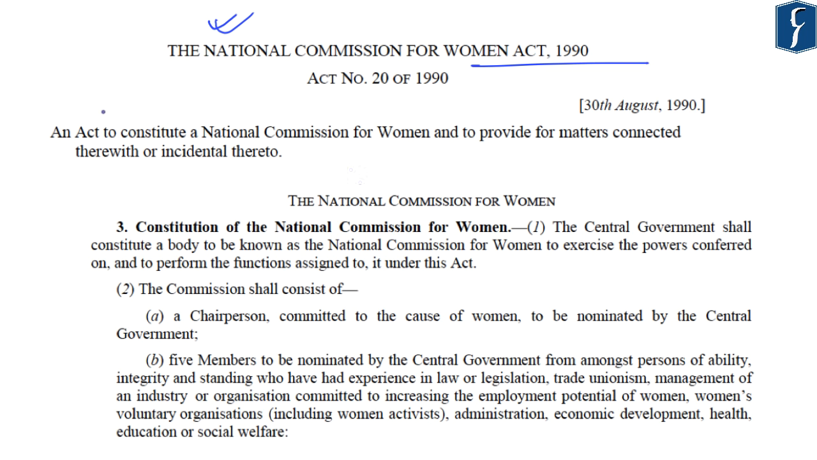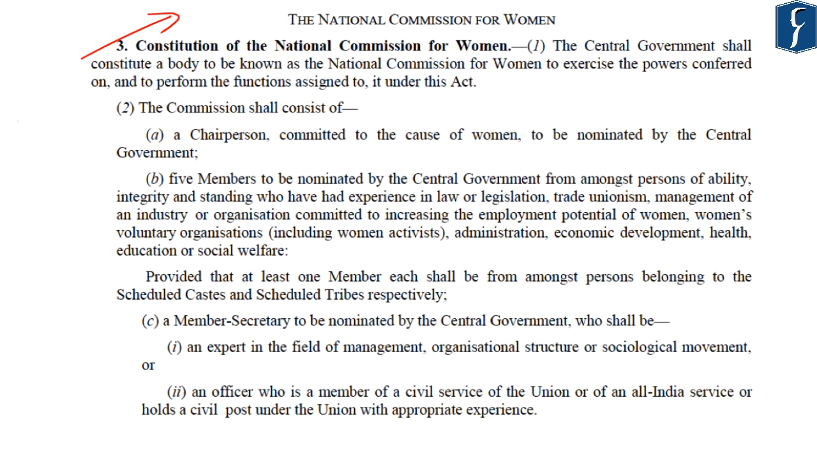The Act itself says: an act to constitute a National Commission for Women and to provide for matters connected therewith. So, Section 3 of the National Commission for Women Act highlights that the central government shall constitute a body to be known as the National Commission for Women in order to exercise powers conferred to it and perform certain functions which have been assigned to the body. The commission shall comprise a chairperson who is committed to the cause of women to be nominated by the central government. So it's important to know that the chairperson of the National Commission for Women is a person nominated by the central government.